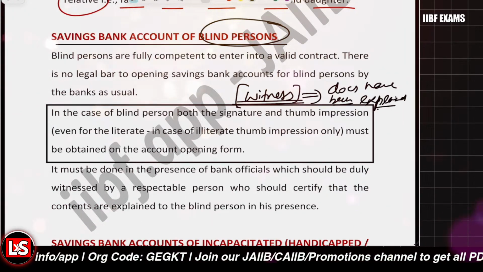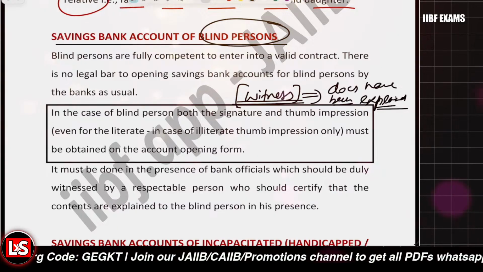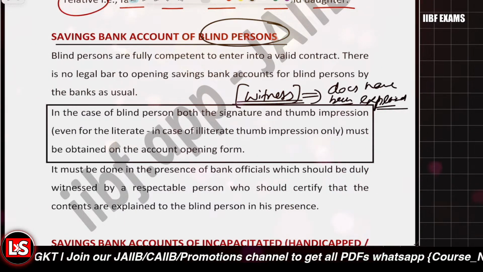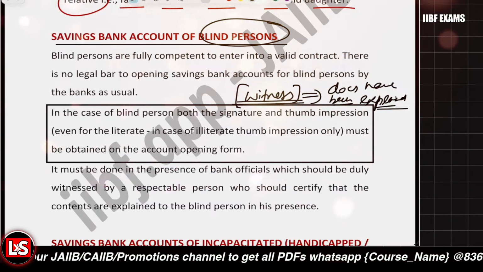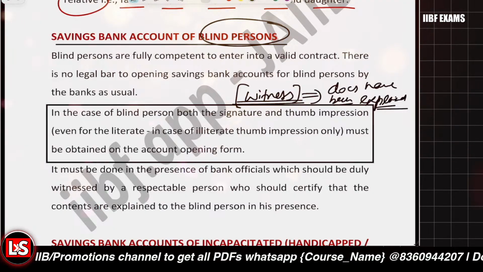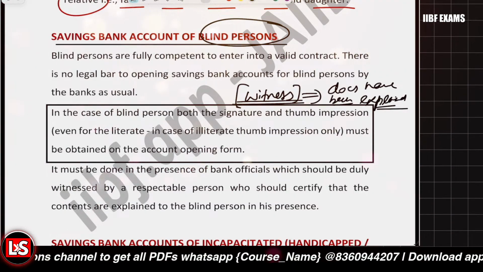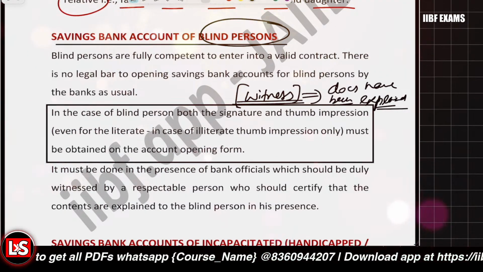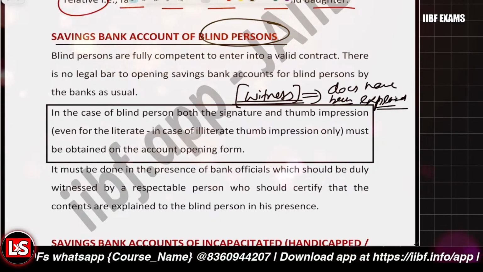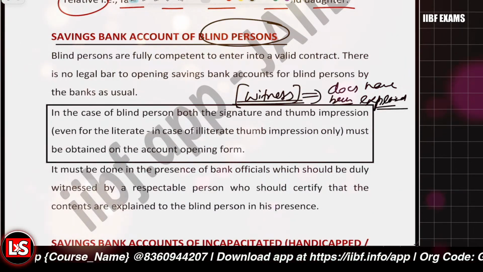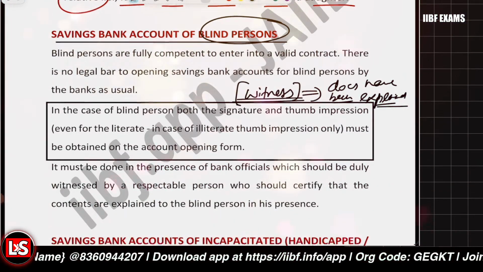Because the person cannot see, they could repudiate the fact and say they do not know where they signed or something. That's why the witness is required. Otherwise, the checkbook facility can be given to them. All the normal facilities can be given to them, right? But you are to deal with the witness.